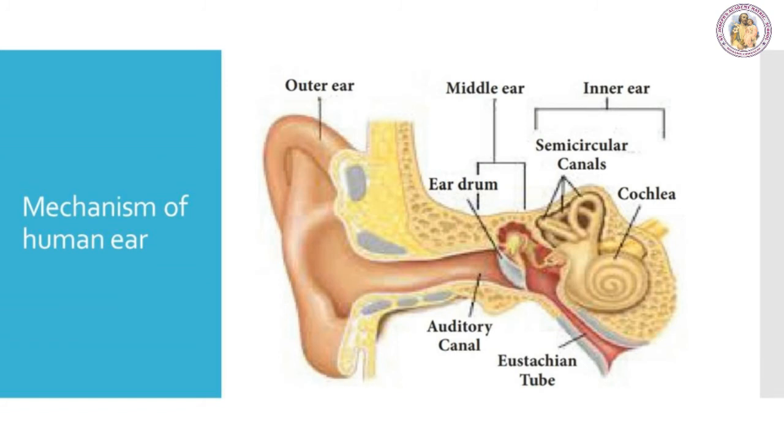It is especially designed to gather sound from the environment, which then reaches the eardrum, that is the tympanic membrane, through the ear canal. When the sound wave strikes the drum, the ossicles move inward and outward to create the vibrations. These vibrations are then picked up by special types of cells in the inner ear. From the inner ear, the vibrations are sent to the brain in the form of signals. The brain perceives the signals as sound. So, in the given picture, you can see the outer ear, the middle ear, the inner ear and the eardrum.